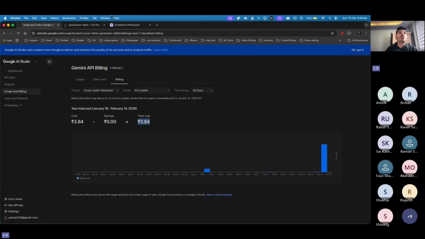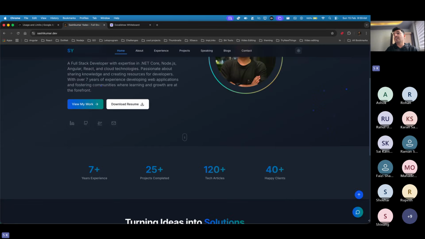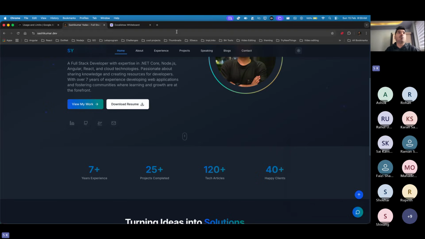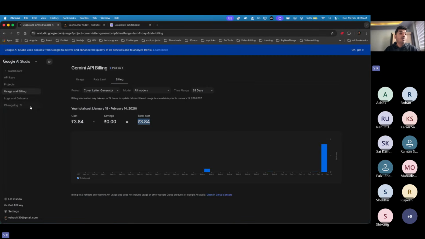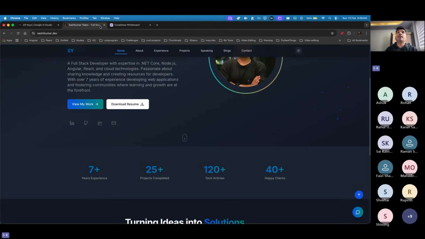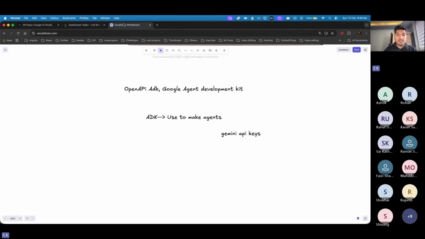This 3 rupees is also costing me because here I also have a RAG for myself which uses the same API endpoint. But I'm okay. Once you have the API key, because this API key is important, you can start with the development, which I will be doing now.